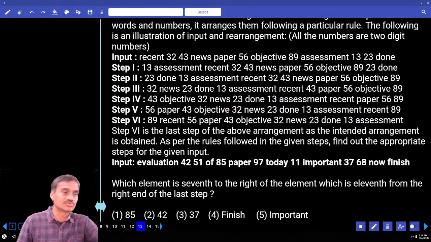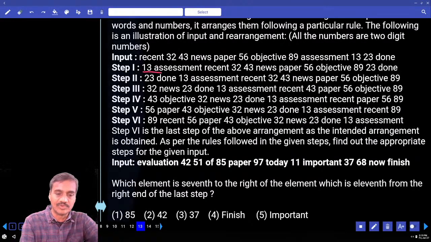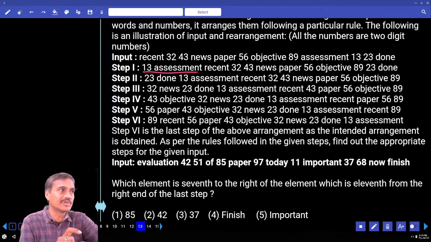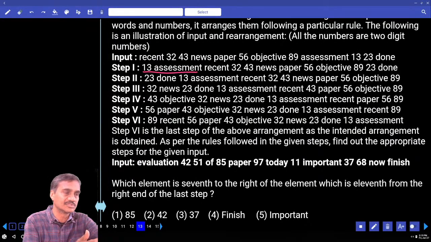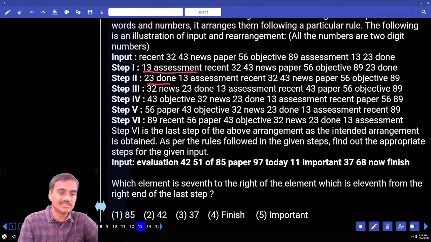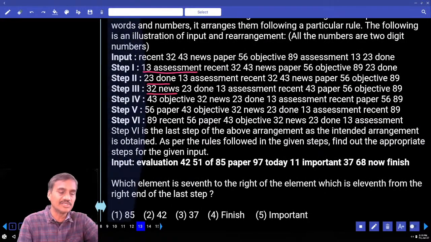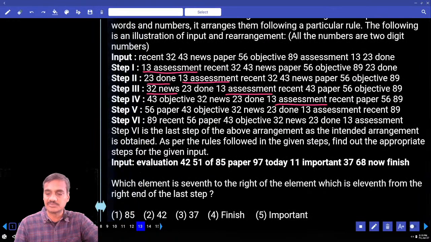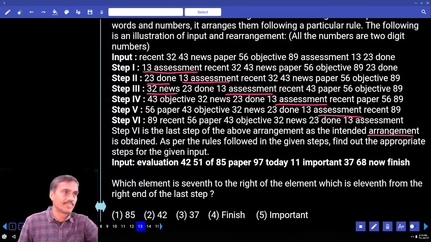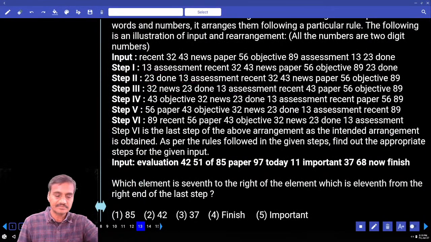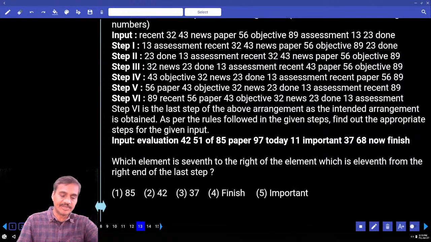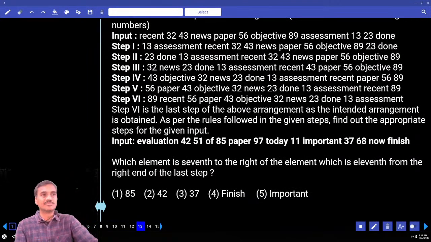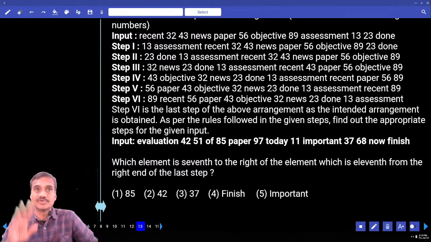The next thing is to check the pattern. How does this pattern work? Step 1: 13, the lowest number, and the lowest word are arranged at the first 2 places. Then the next highest number, next highest word. Next highest number, next highest word. And further these elements are shifted to the next positions and so on. Hence this is the logic and the pattern, and all the questions are based on a single input. Definitely under the first priority.